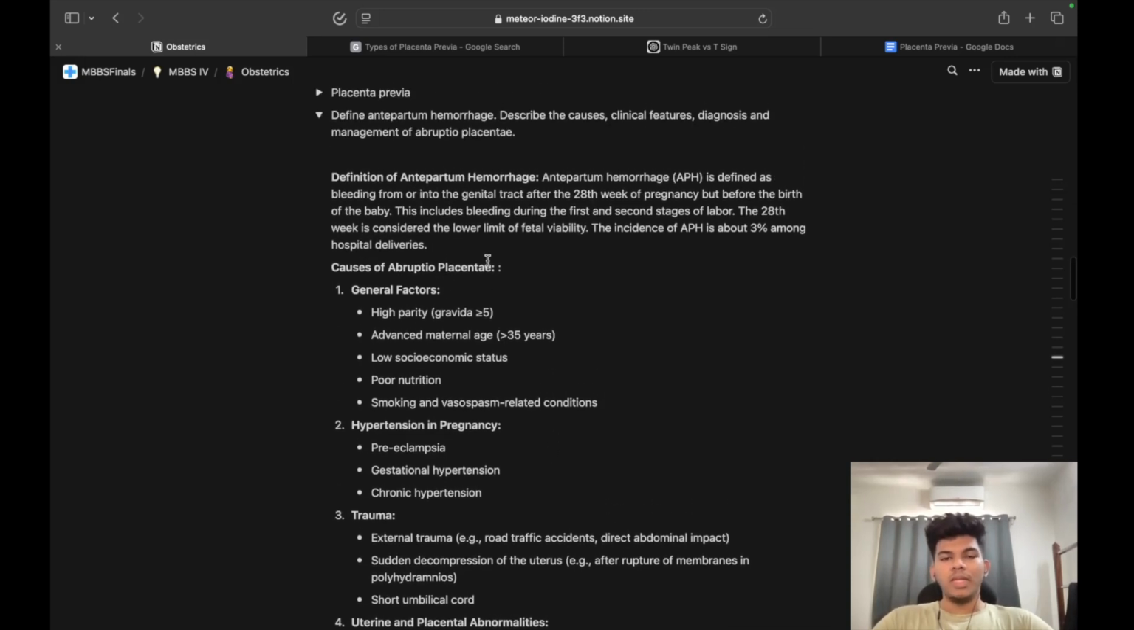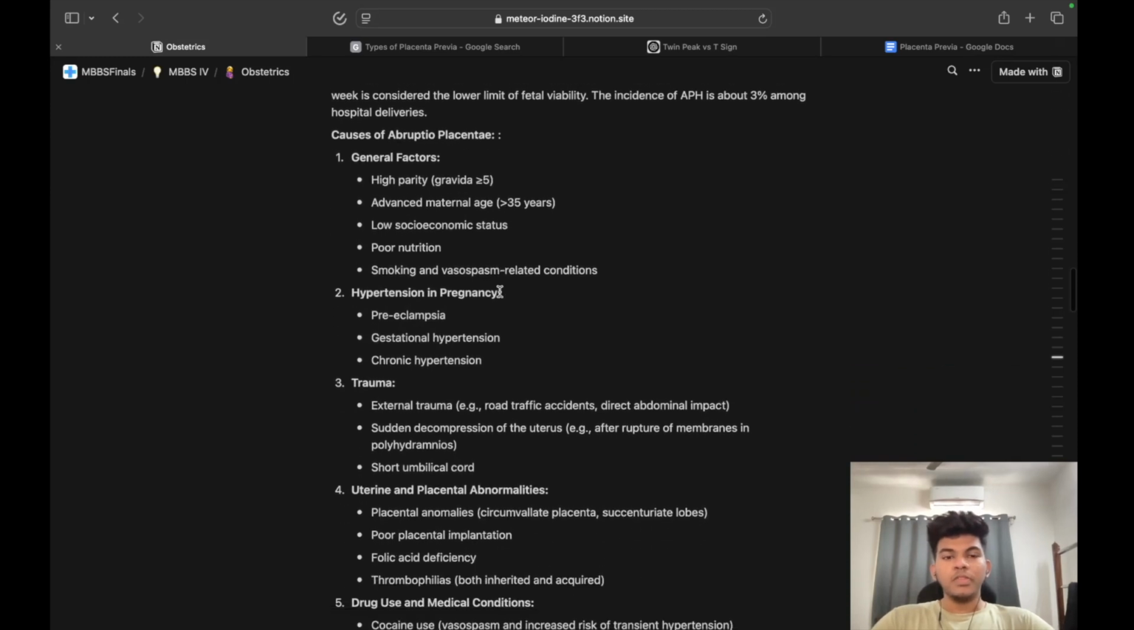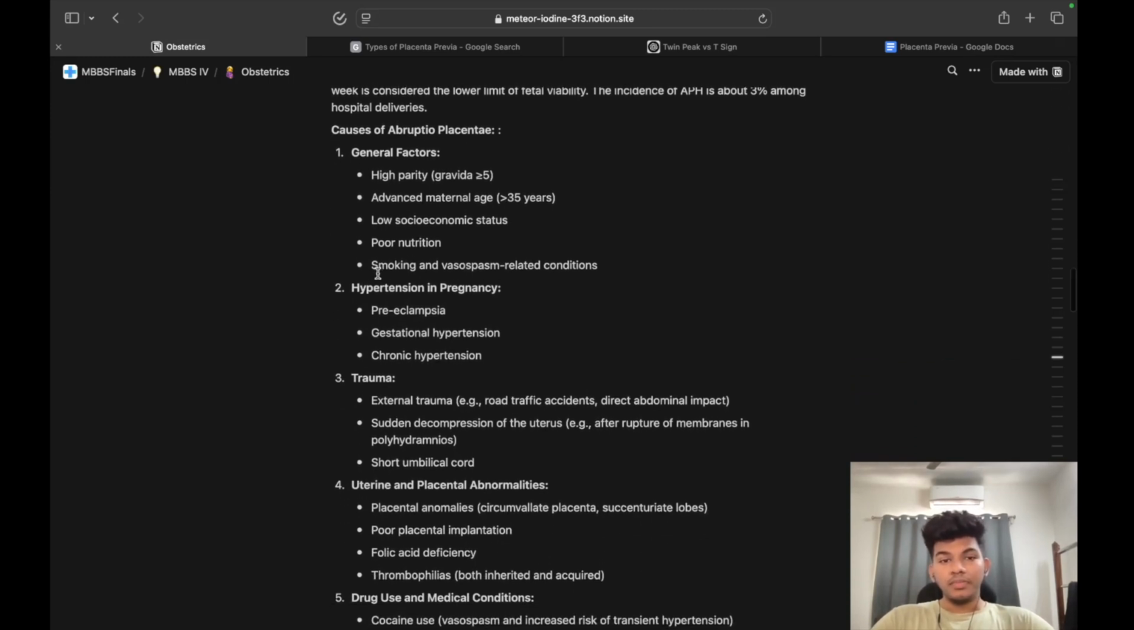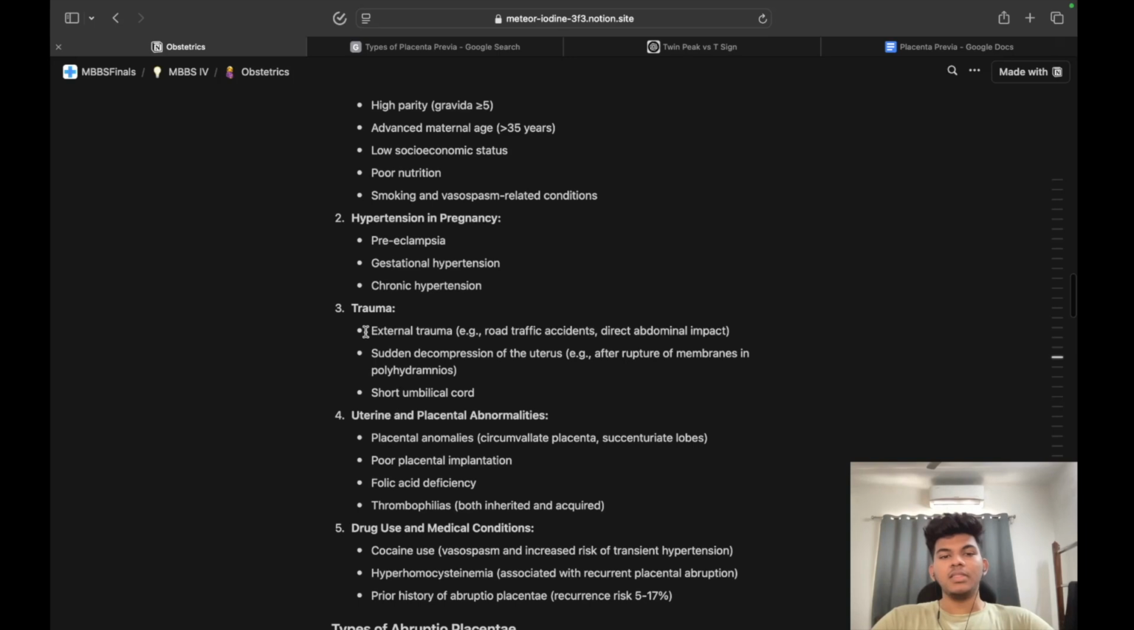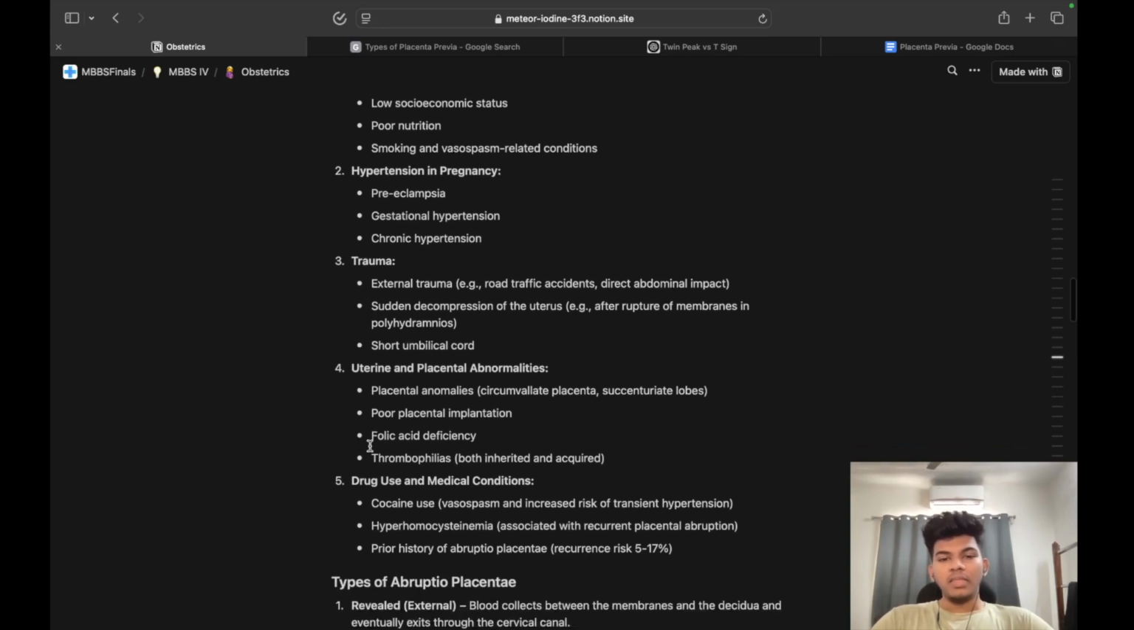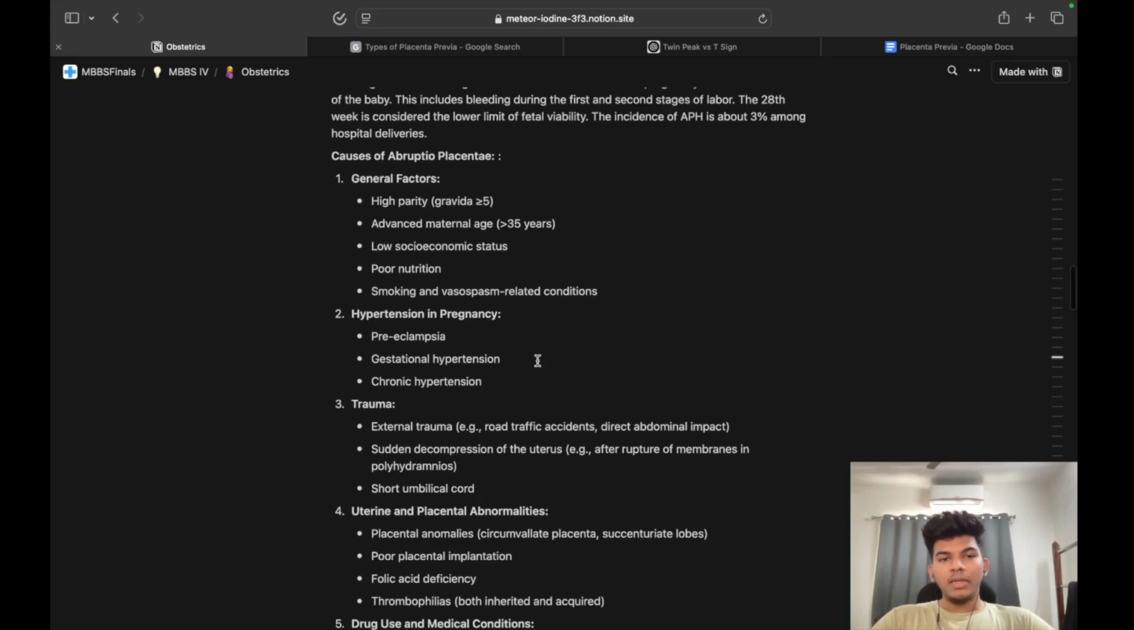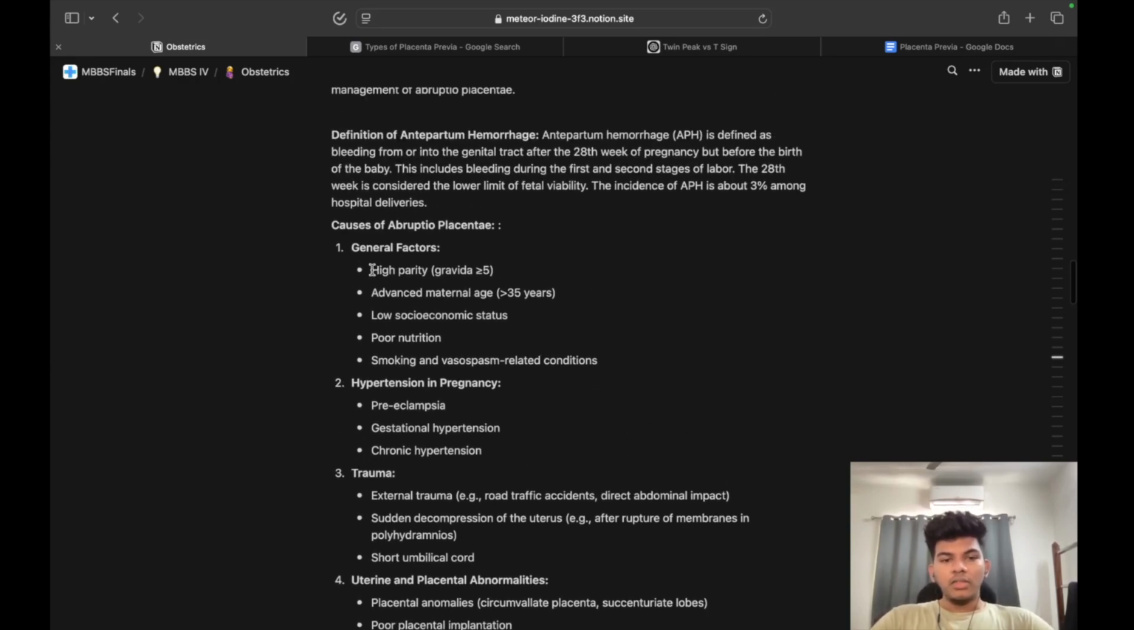So now the Abruptio placentae topic proper. First one, general factors. Next one, hypertension in pregnancy, trauma, uterine and placental abnormalities, drug use and medical conditions. So first one, general factors. So high parity, which is greater than 5, advanced maternal age greater than 35 years, low socioeconomic status, poor nutrition, smoking and vasospasm related conditions. So these form the general factors.